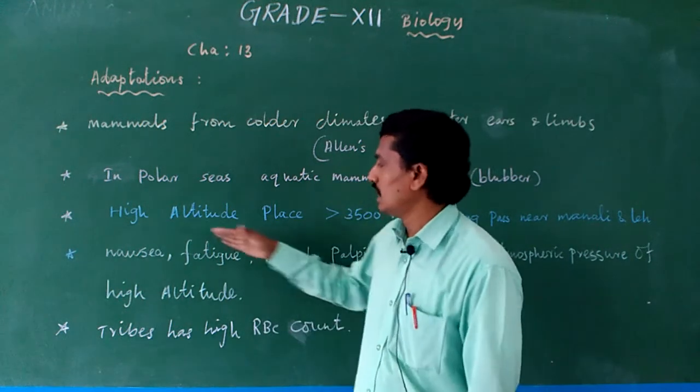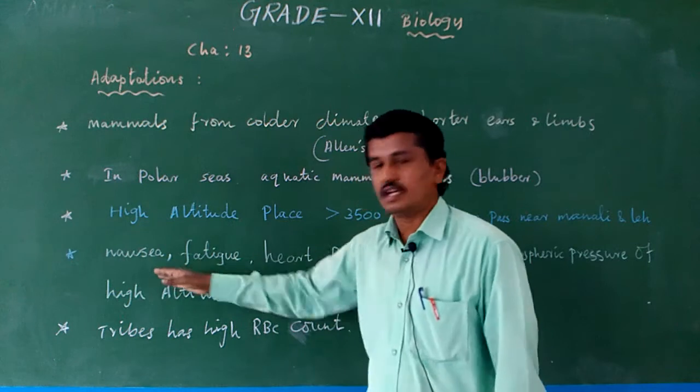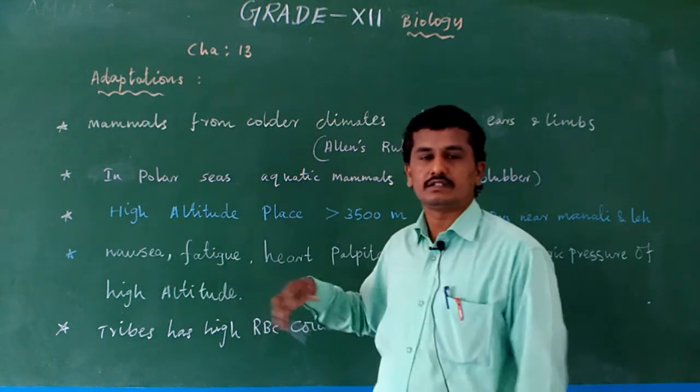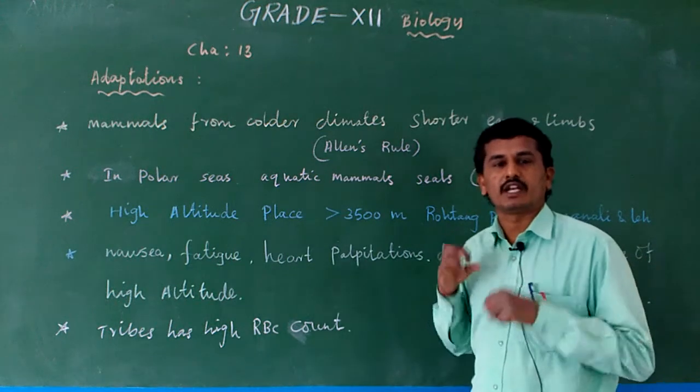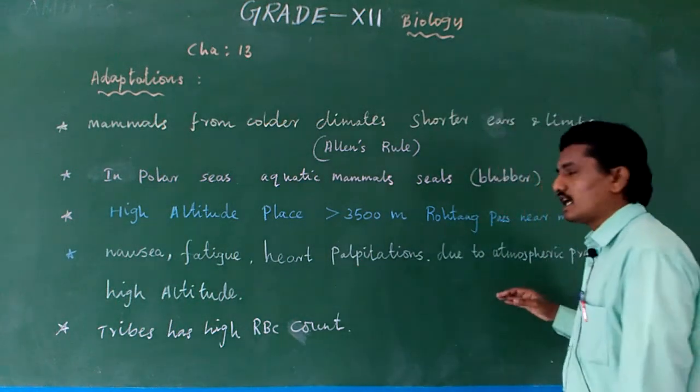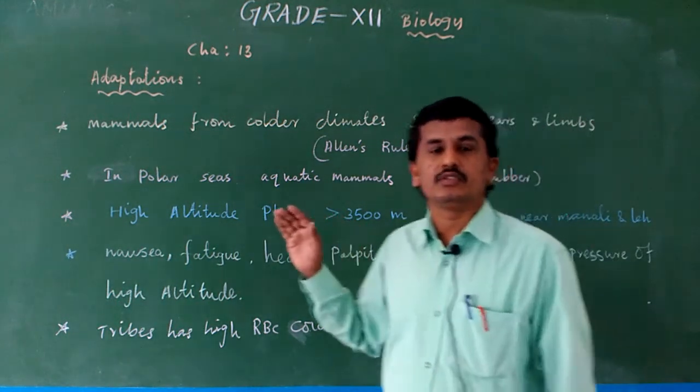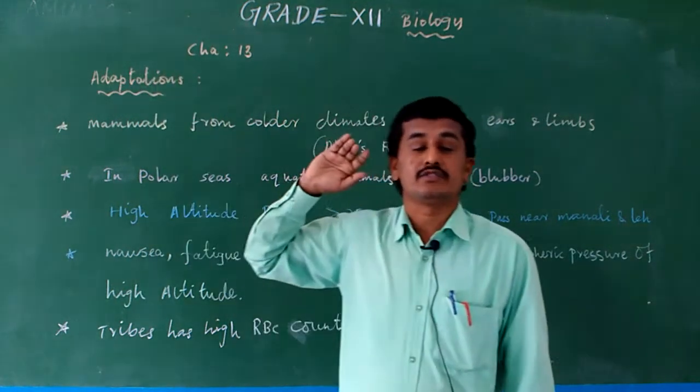The symptoms are nausea, fatigue, and heart palpitation. These symptoms occur only in high altitude areas.